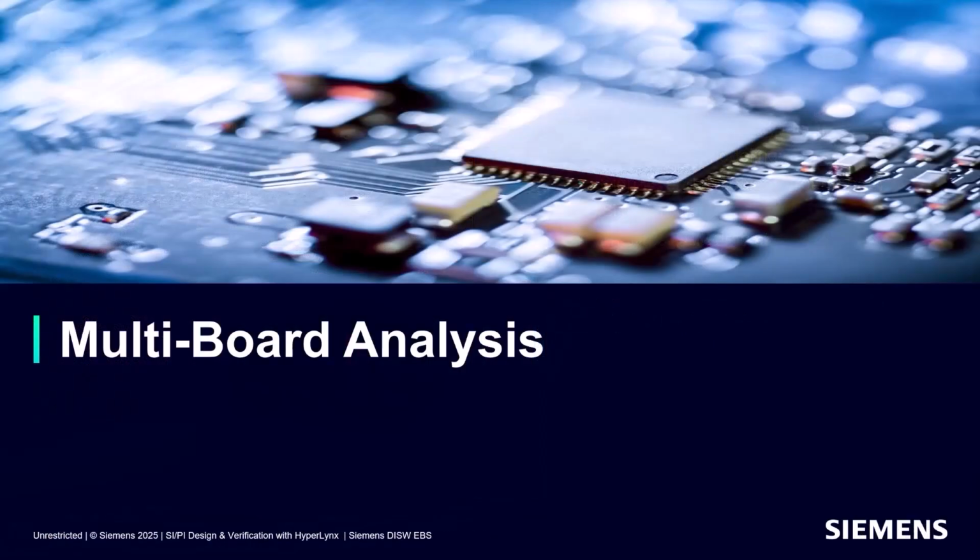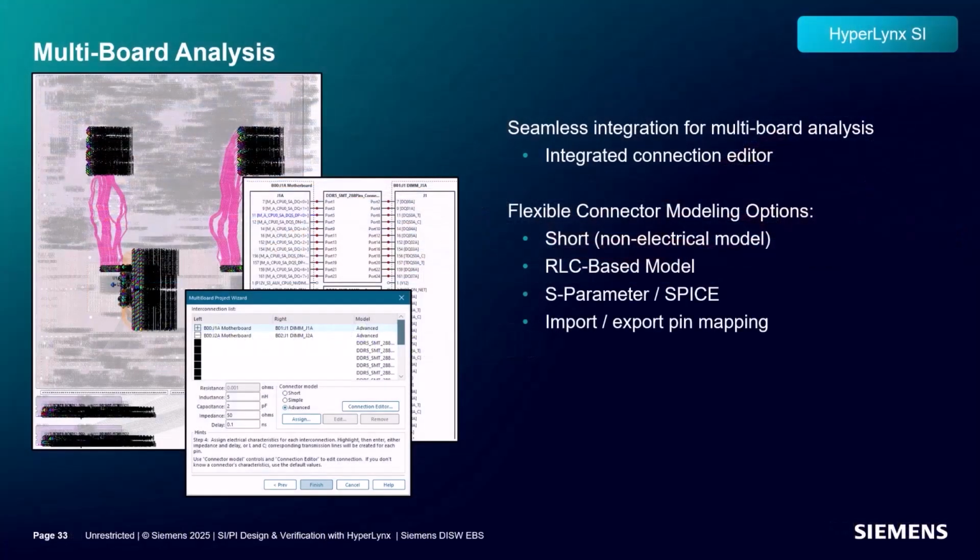Now, I would like to talk about multi-board analysis. Multi-board systems, including rigid flex designs, can be analyzed in Hyperlinks with ease thanks to an intuitive GUI and integrated connection editor. Hyperlinks offers several ways to model connections between boards, including shorted or non-electrical models, simple RLC, and S-parameter and SPICE-based models. Connections can be imported and exported to save time and offer flexibility. The result is a complete multi-board project suitable for advanced system-level analysis.